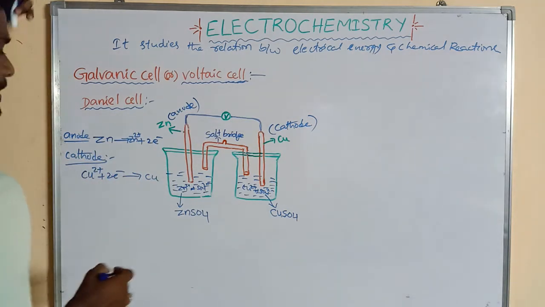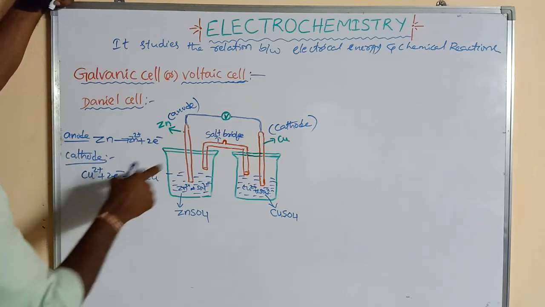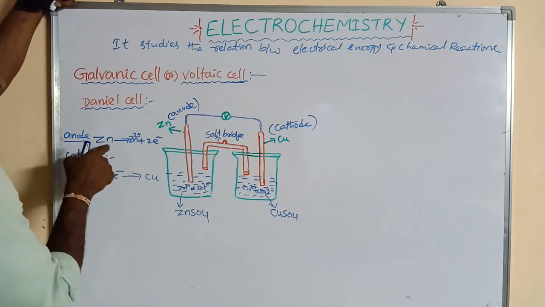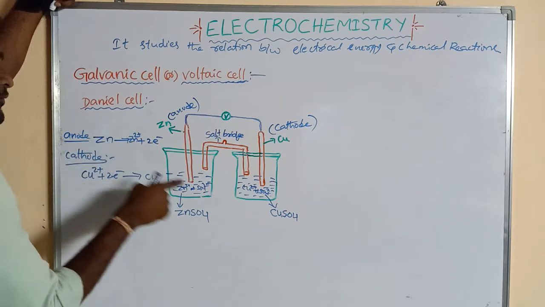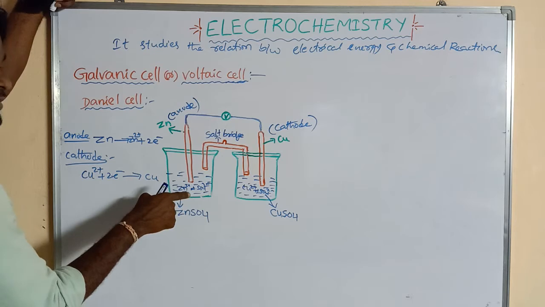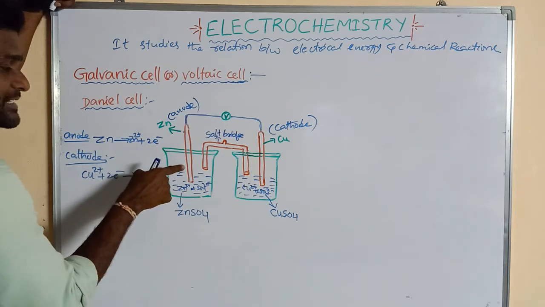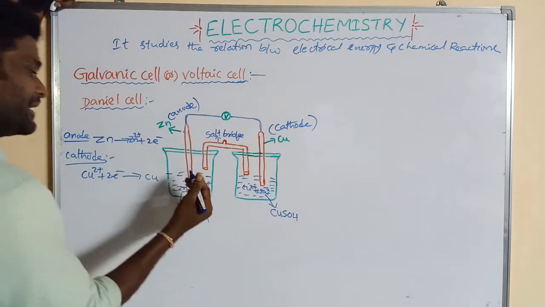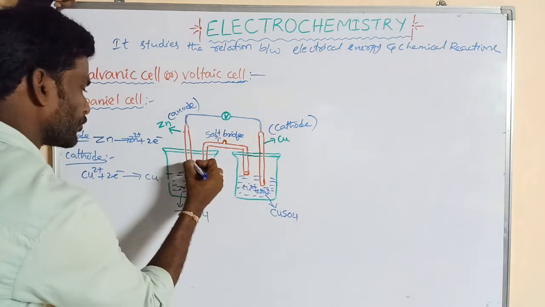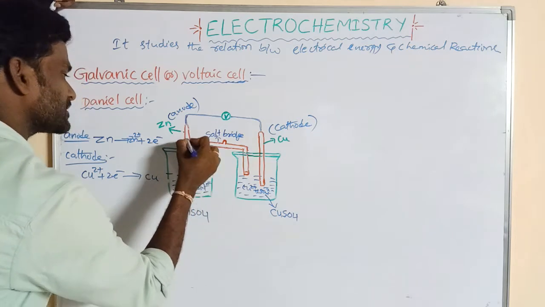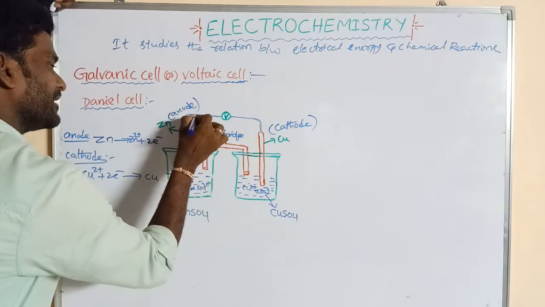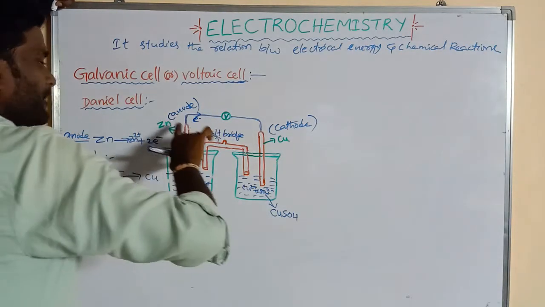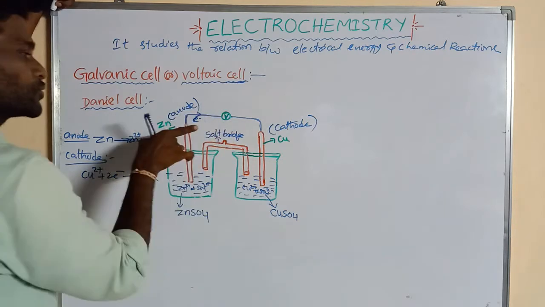First of all, at the anode, zinc undergoes oxidation. Zn loses 2 electrons to form Zn2+. That means the zinc electrode dissolves into its ions, and the electrons are left on the electrode. These electrons travel from anode to cathode through the wire.